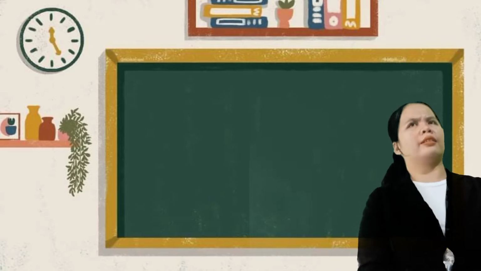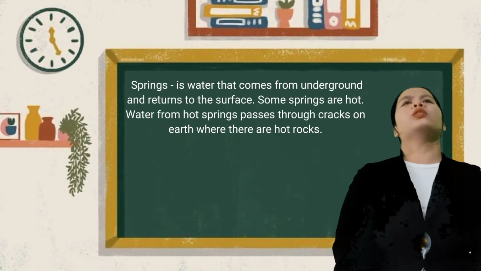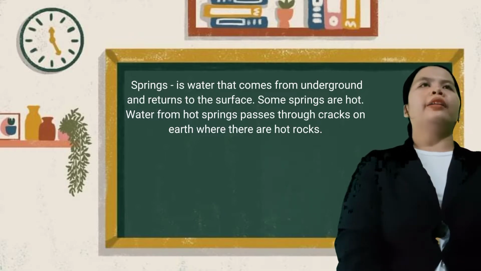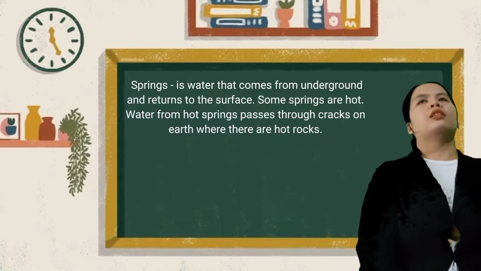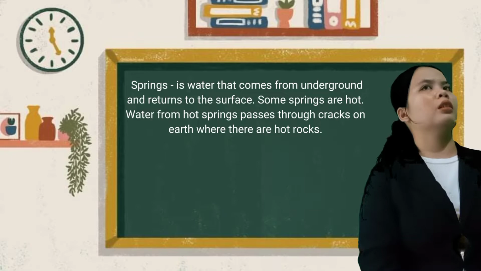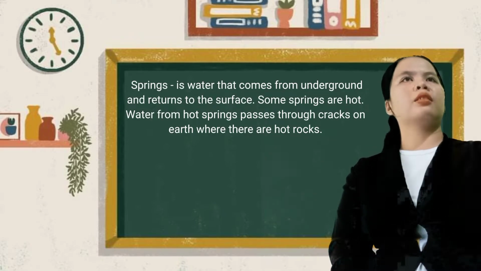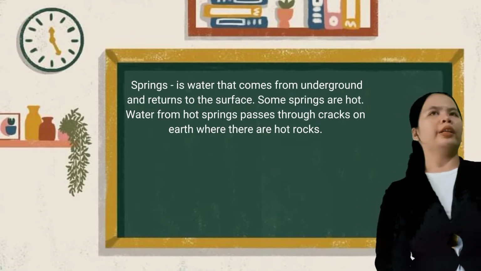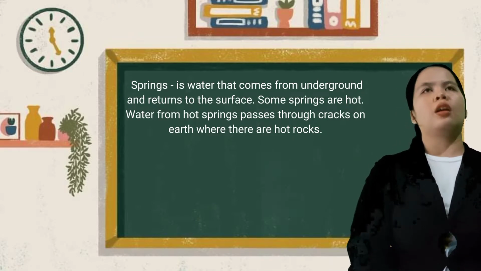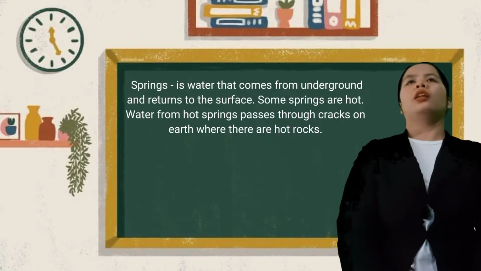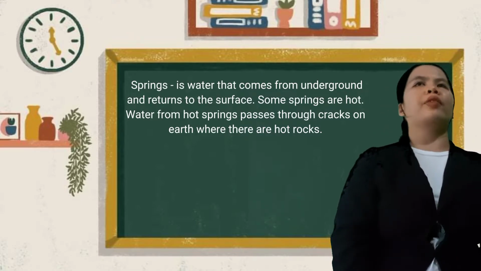So next is springs. What are springs, class? Springs are water that comes from underground and returns to the surface. Some springs are hot. Water from hot springs passes through cracks in the earth where there are hot rocks. Hot springs are also good for therapy. Did you understand, class? Okay, very good.